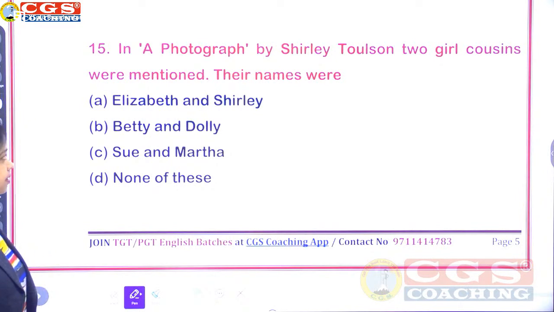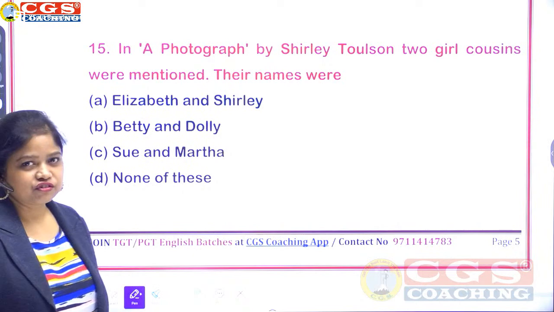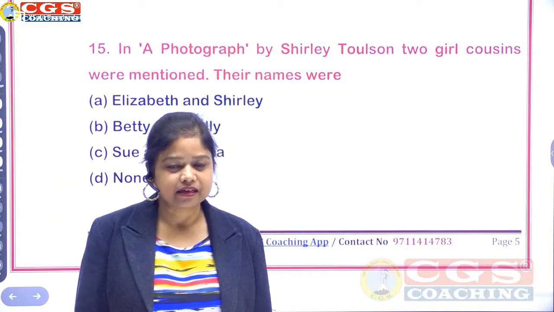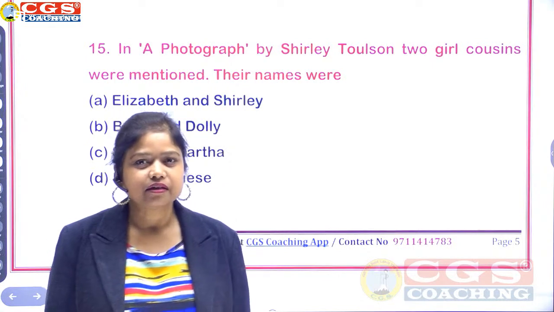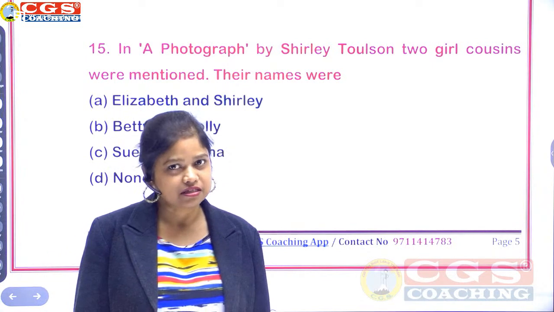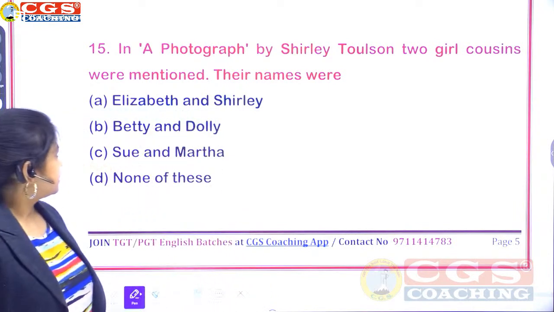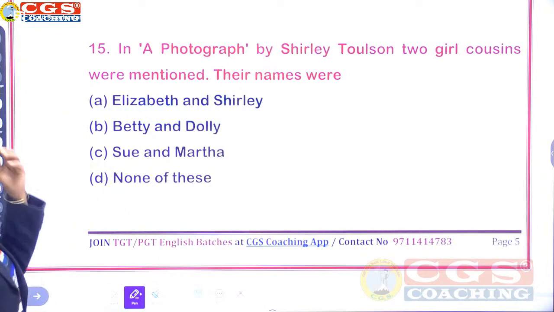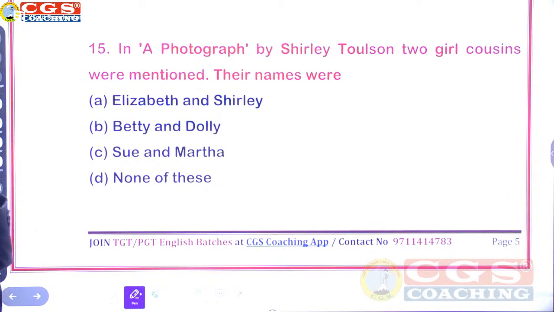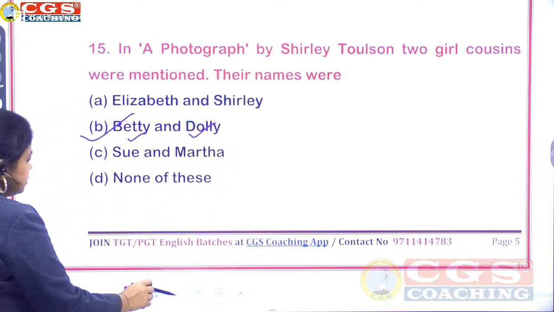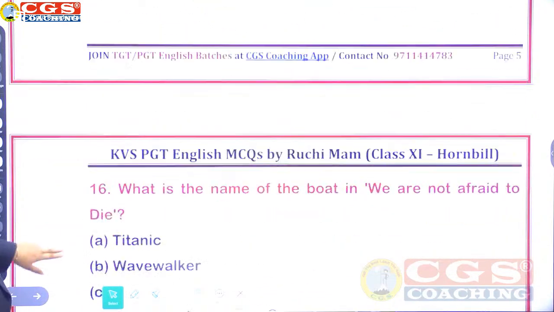What do you think? Shelley? Very good, correct. Ode to the West Wind was written by Percy Bysshe Shelley, a second generation romantic poet. And here, in the photograph there are two girl cousins. For 15, option number B, Betty and Dolly. These are the names.